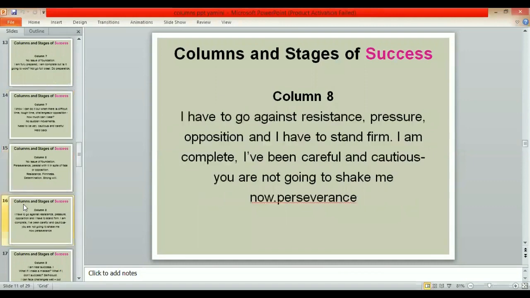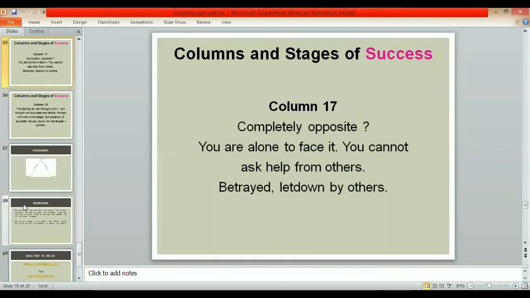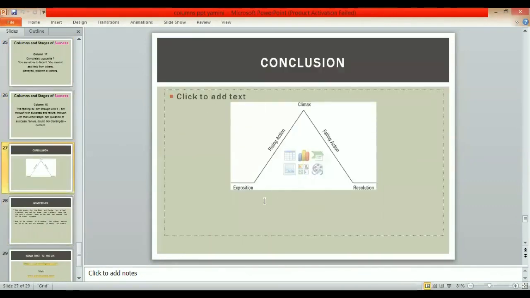So I would like to show you one picture, which says everything. On the left side or on the base, you have started to prepare, and then there is a rising action. You are gaining the capacity slowly, and on the 10th column, this is called a summit column or climax. You have the capacity or whatever you want to have, and then there is a falling action on the right side. That is after 10th up to 17th. Okay.